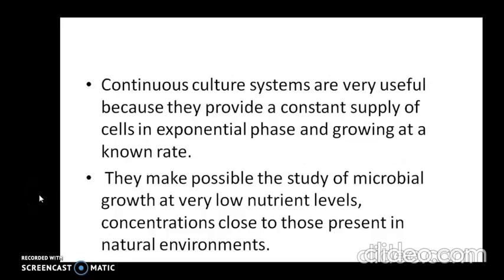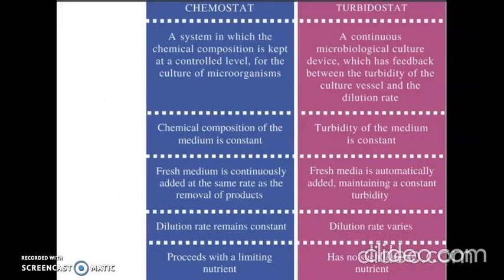So the continuous culture systems are very useful because they provide a constant supply of cells in exponential phase and growing at a known rate. They make possible the study of microbial growth at very low nutrient levels, a concentration which is close to those present in natural environments. So let's see the major differences between the chemostat and turbidostat once again.